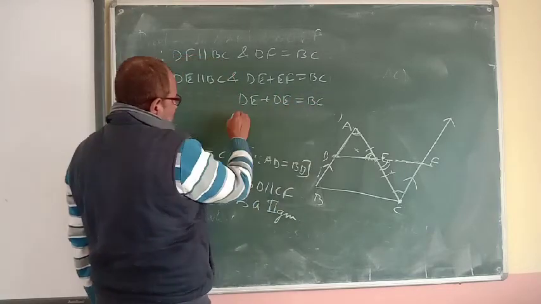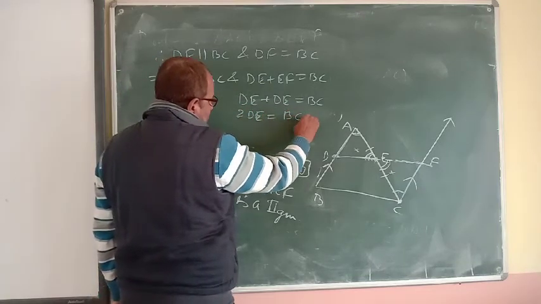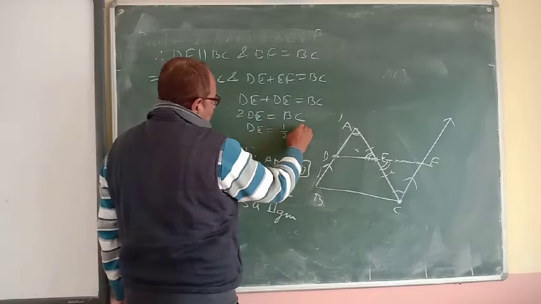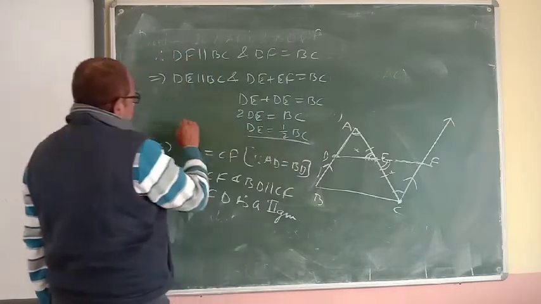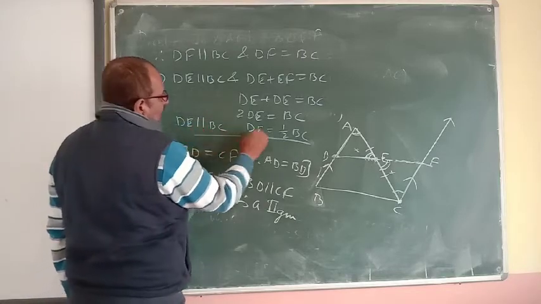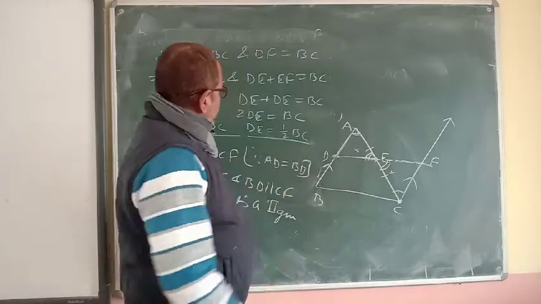Twice DE is equal to BC. So DE will be half of BC.